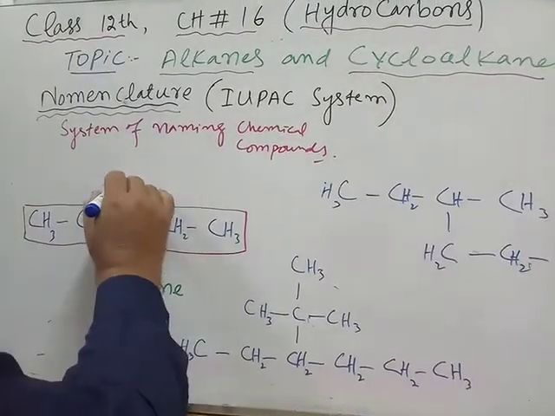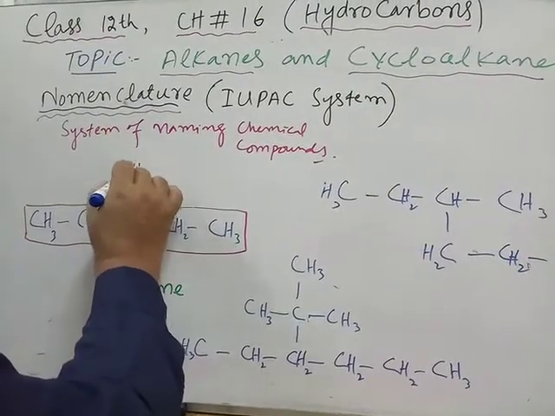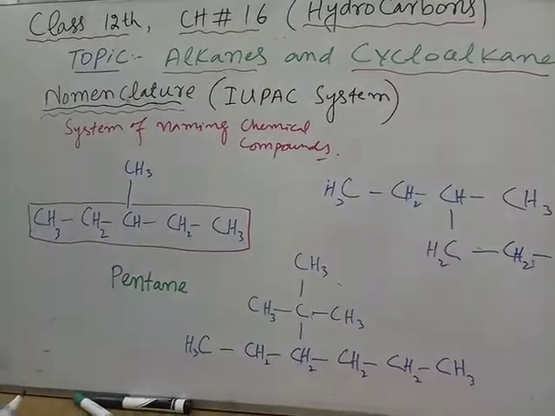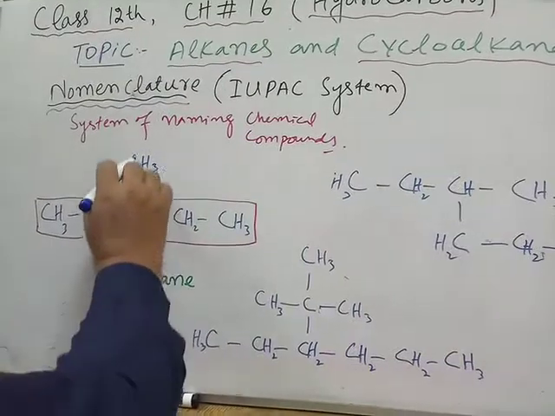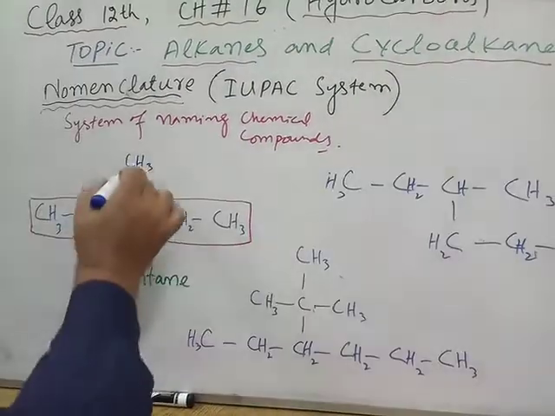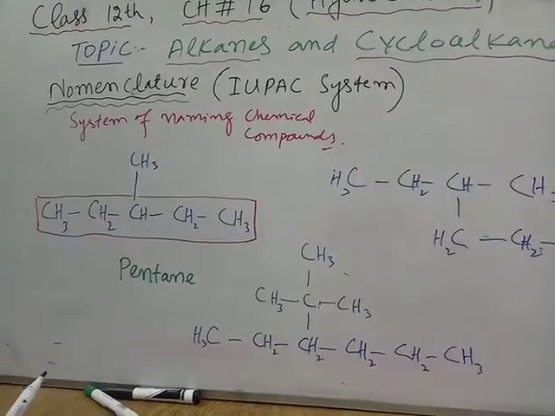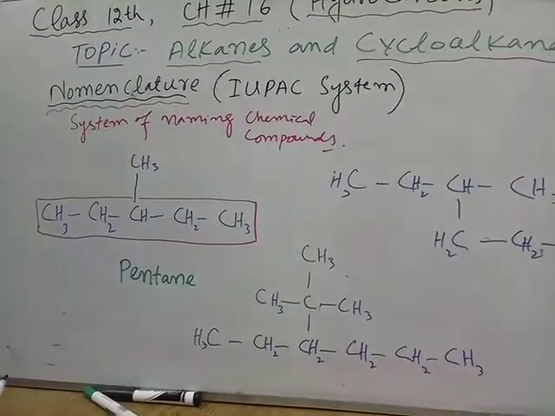But if we attach 1 methyl here, we have to substitute one of the hydrogens. So 1 hydrogen is left and methyl gets attached. So these are called branches or substituents. So there is one substituent.